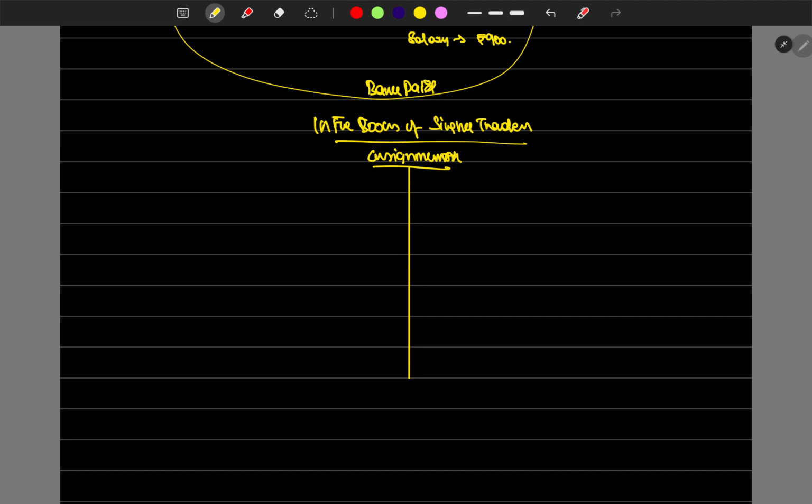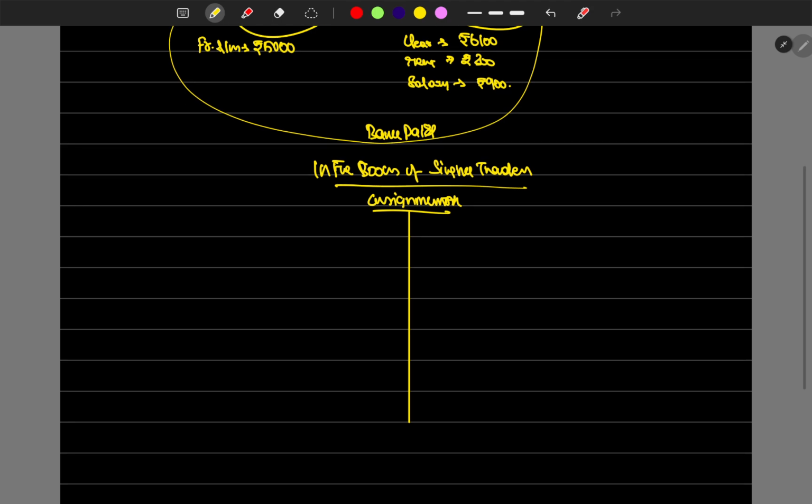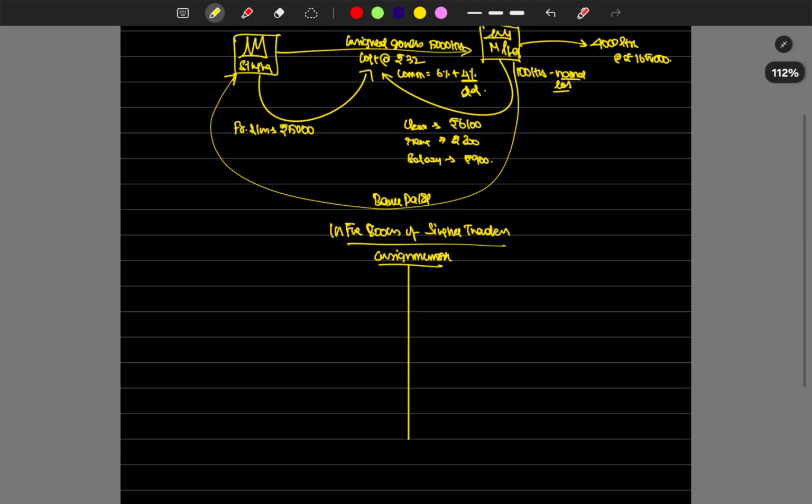Let's fill in the information quickly for the consignment account. How much goods have been consigned, which is goods sent on consignment: 5000 liters into 32, which is 1,60,000. How much is the freight paid?